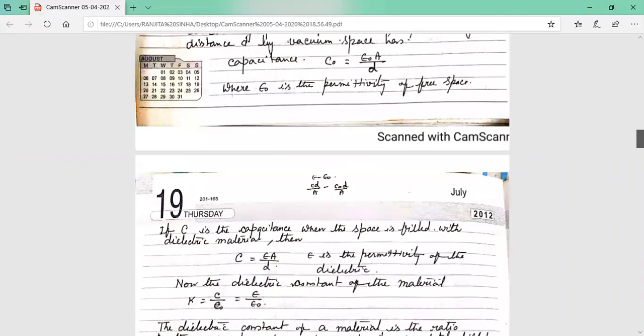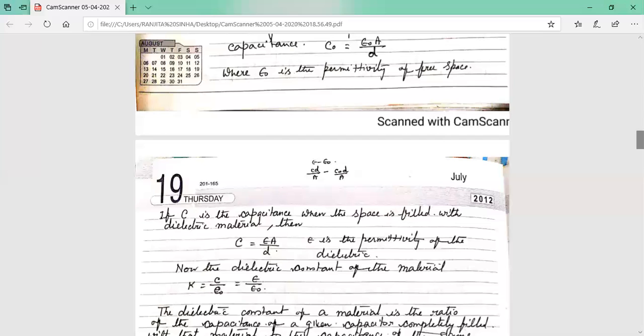Now if we consider the same parallel plate capacitor, and in between the two plates we put a dielectric material. So you have a parallel plate capacitor, and in between the two plates initially it was vacuum, and now a dielectric material is placed in between.